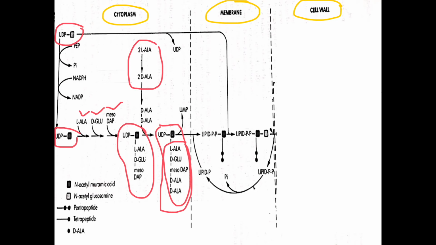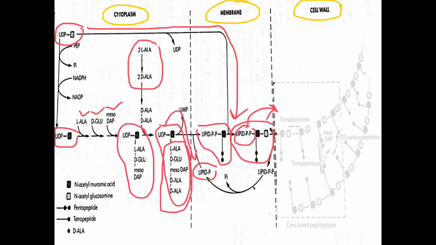Now in the membrane, this molecule is received by a lipid carrier called bactoprenol. Bactoprenol will take this molecule, as you can see from here, and another molecule of N-acetylglucosamine will come over here. It will bind over here and we will get a molecule of N-acetylglucosamine bound with N-acetylmuramic acid with its pentapeptide.